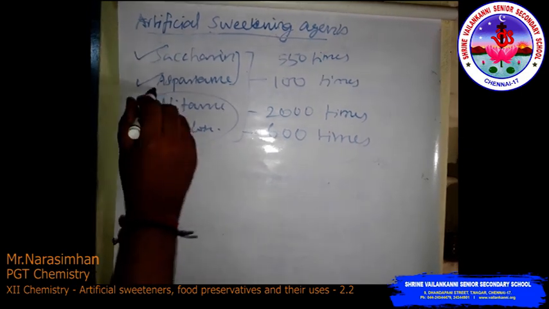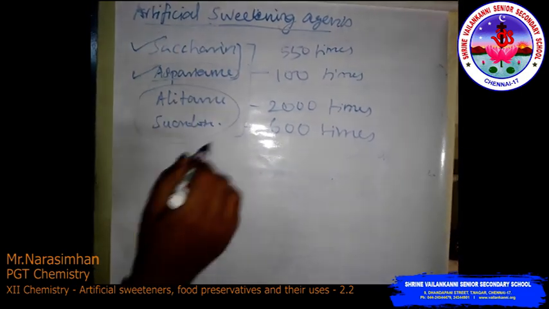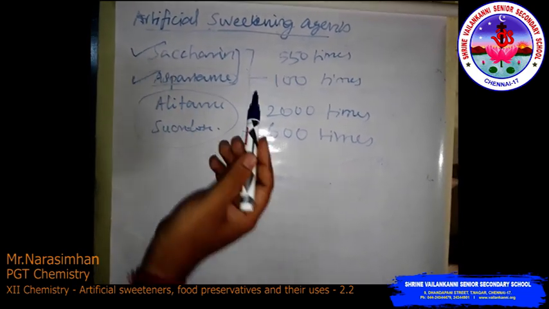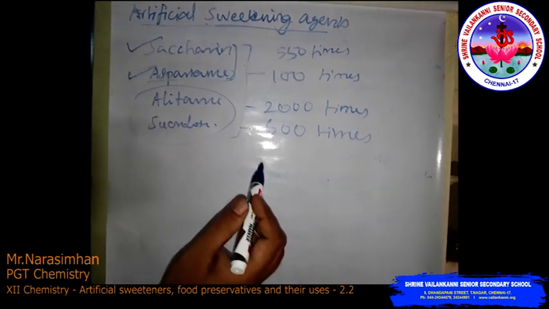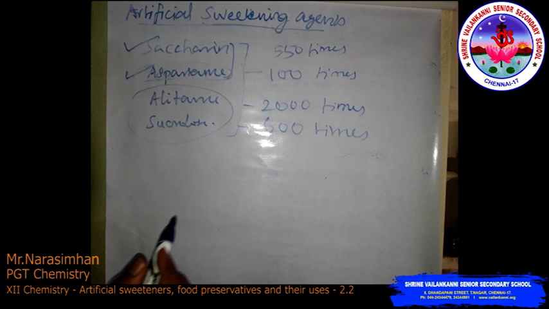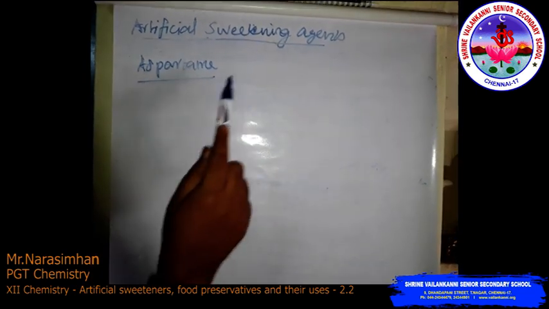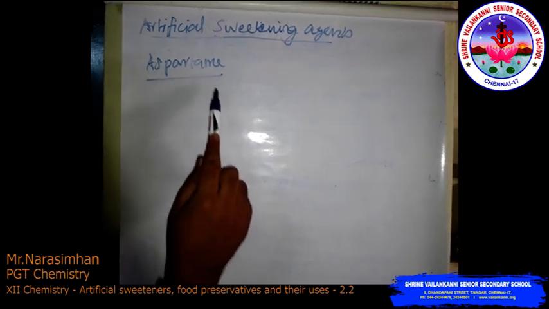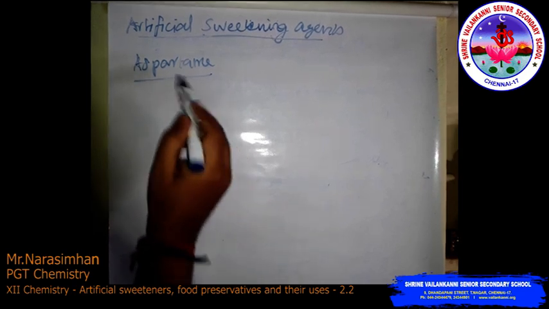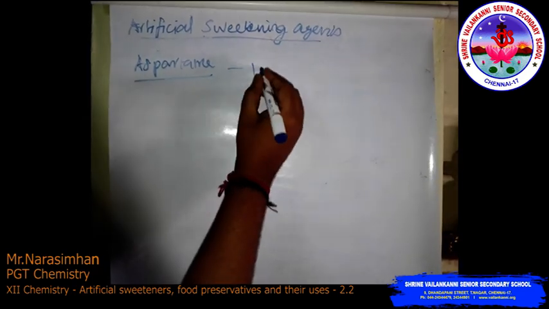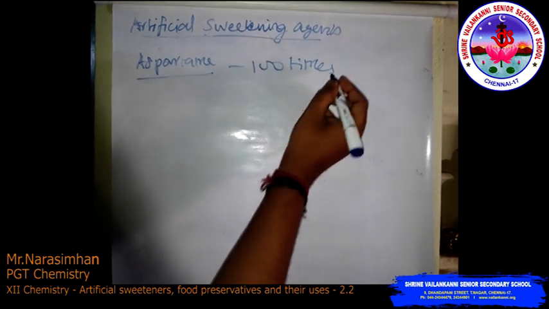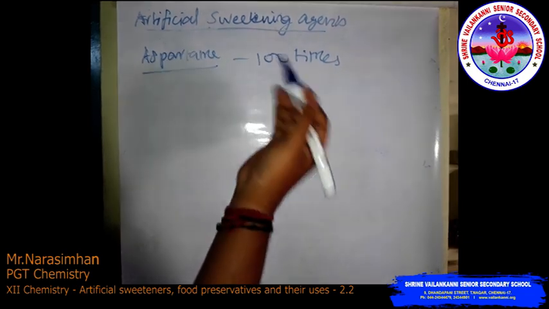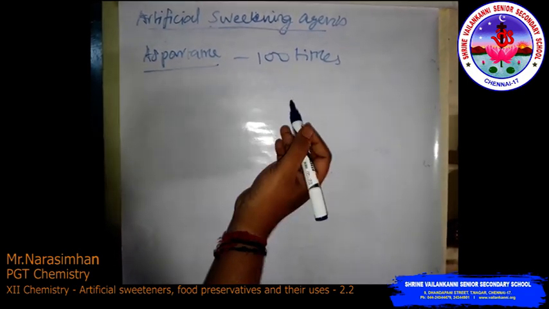Some of the sweetening agents are unstable at cooking temperature, and some are stable at cooking temperature. That we will discuss in this session. Here, the first artificial sweetening agent is aspartame. Aspartame is the most successful and widely used artificial sweetener. It is roughly 100 times sweeter than cane sugar, compared to natural sugar.